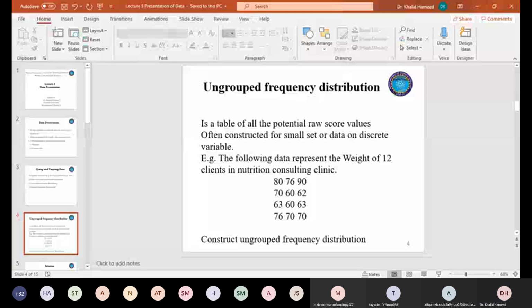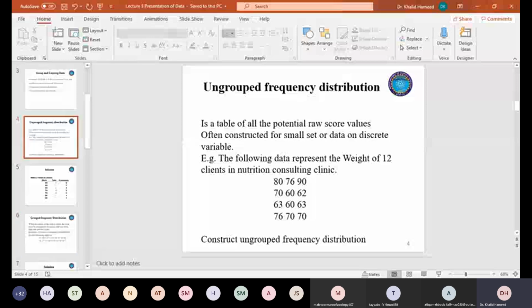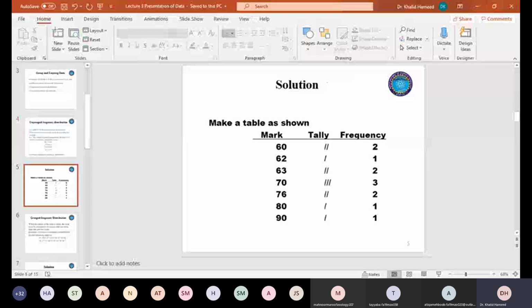And when I was going to construct an ungrouped frequency distribution for this data set with 12 points, weight 80, 76, 90, 70, 60, 62, 63, when I was going to present it, the first step is always to tally it and then decide about the frequency. How many points are there at a specific body weight? So first is the 80. In the tally method, what you need to do is mark all those possible body weights. So we have 60, 62, 63, 70, 76, 80, and 90.